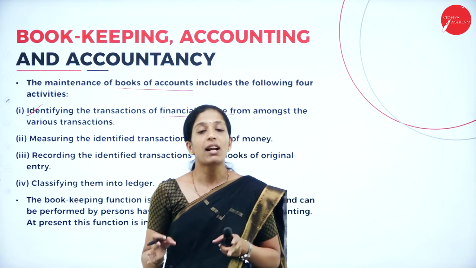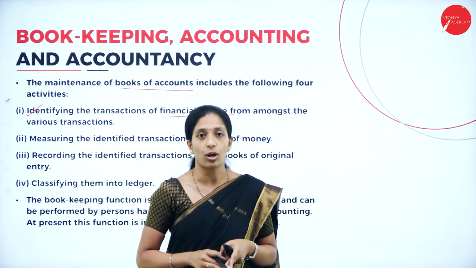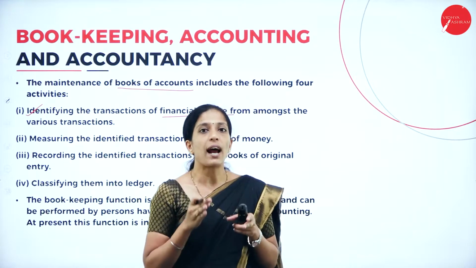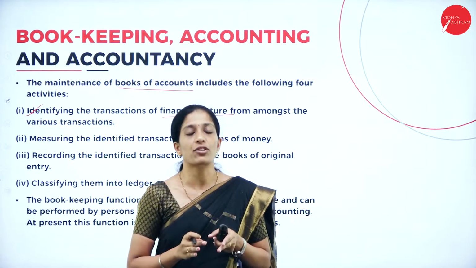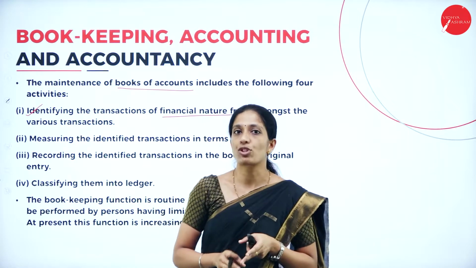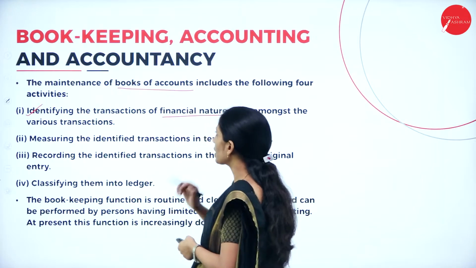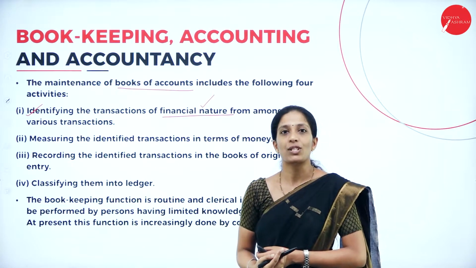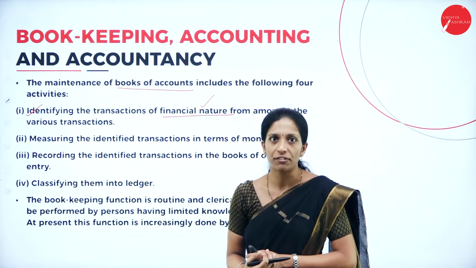There are many transactions that take place daily in an organization. Before recording in the books of account, we have to identify those transactions that can be measured in terms of money, that is, identifying the transactions which are of financial nature. Financial nature means which can be measured in terms of money.